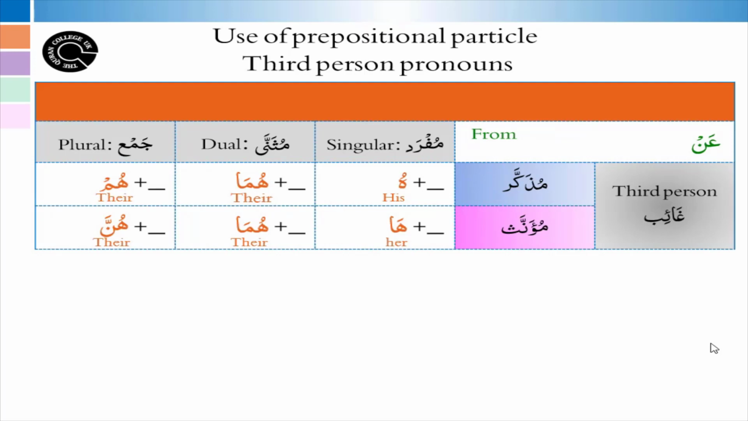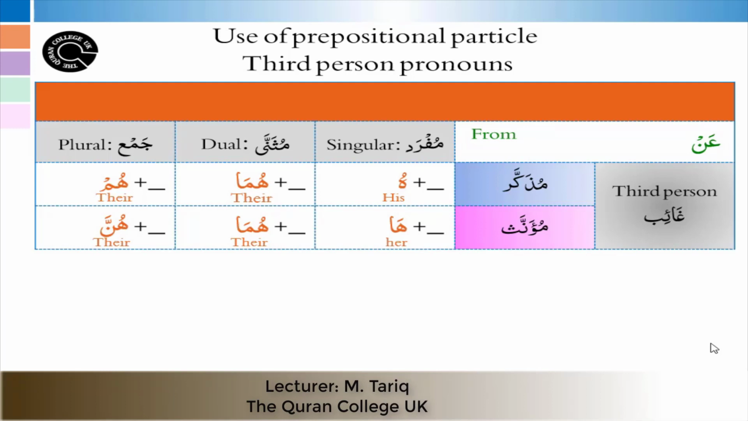Our first particle for this lesson is an. The meaning of an is from. Remember that min also has the same meaning. However, there is a difference between them. We use min whenever we want to mention a place. For example, from Makkah, therefore we use min Makkah. But an will be used when you make a reference to a person. For example, from Umar, then we will use an Umar.